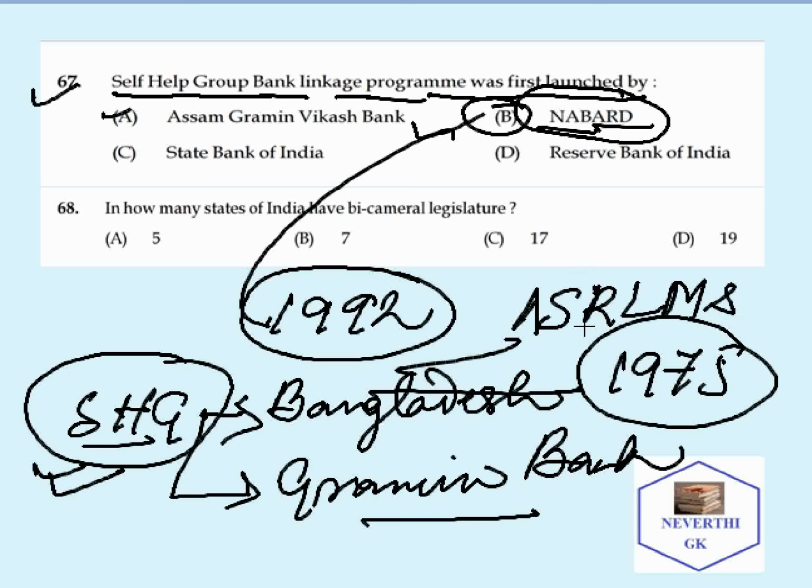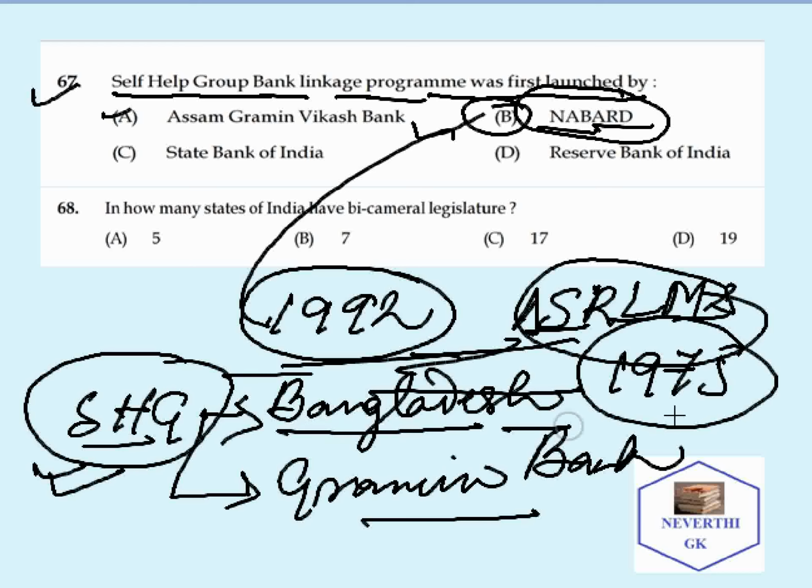ASRLMS exam. Assam State Rural Livelihood Mission exam. These questions were asked. SAG routes originated in which country? The correct answer is Bangladesh. In which year? 1975. By whom? By the Bangladesh Gramin Bank. So this point can also be remembered from the exam point of view.